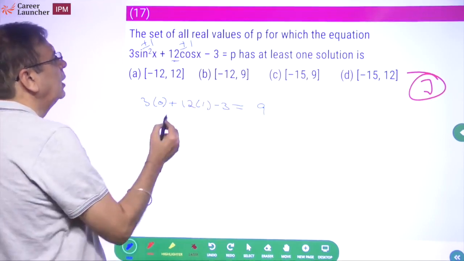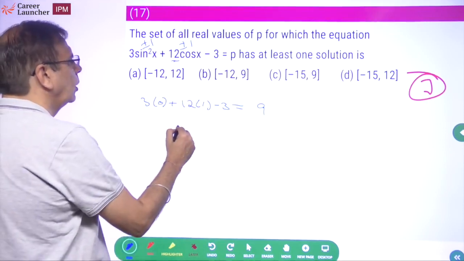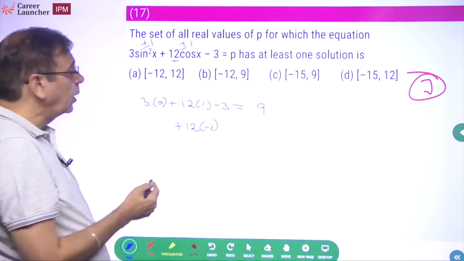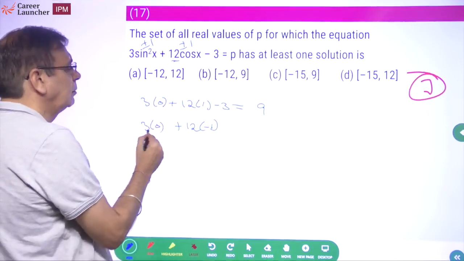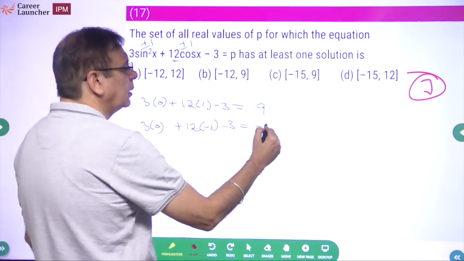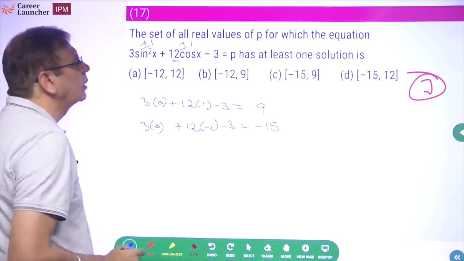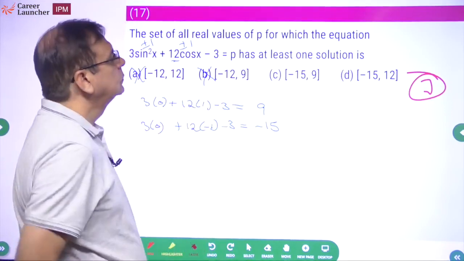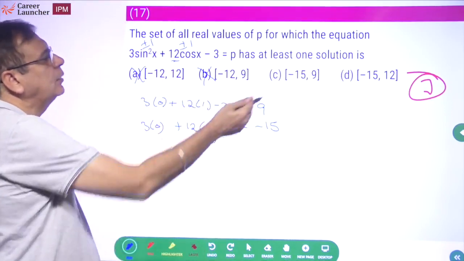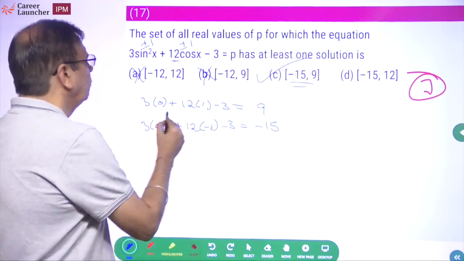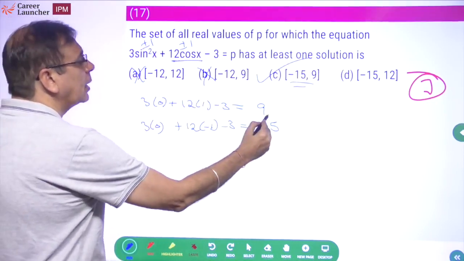चलो दूसरी तरफ आ जाते हैं. If cos x is -1, so what does it become? Plus 12 into -1. If cos x is -1, sin तो अभी भी 0 ही होगा ना. -3. What does it become? -12 minus 3, -15. -15 तो आंसर चॉइस में चाहिए. ये भी गलत है, ये भी ठीक है, ये ठीक है. Okay. So what is the answer? -15 to 12 or -15 to 9? This one should be the answer, because when cos x is maximum, then you are getting here.